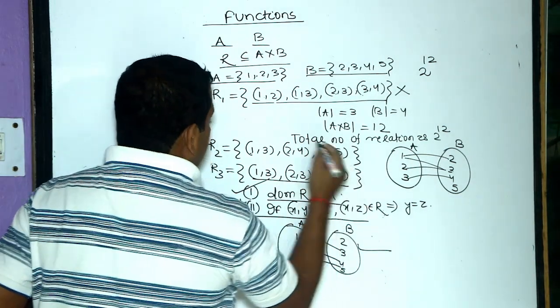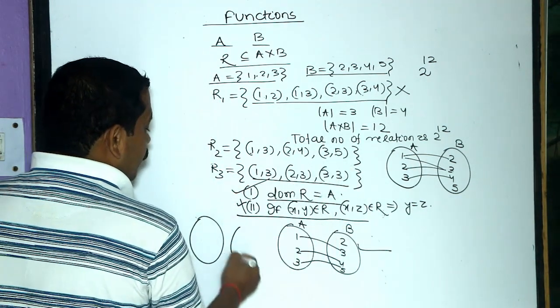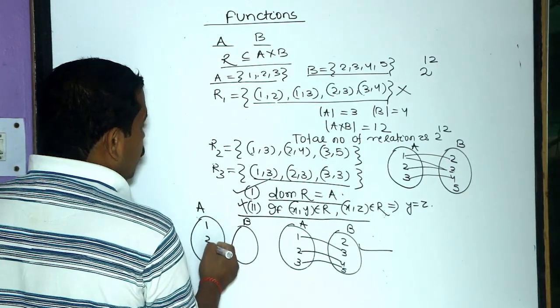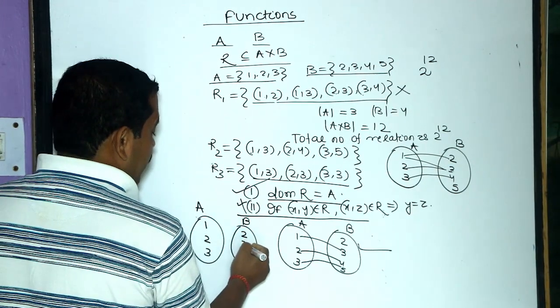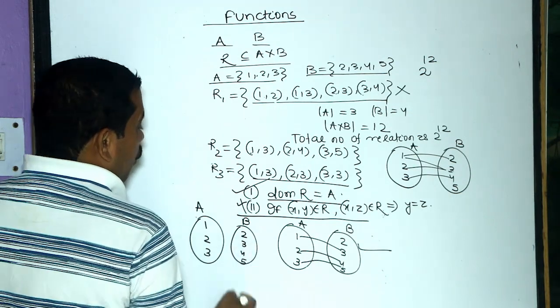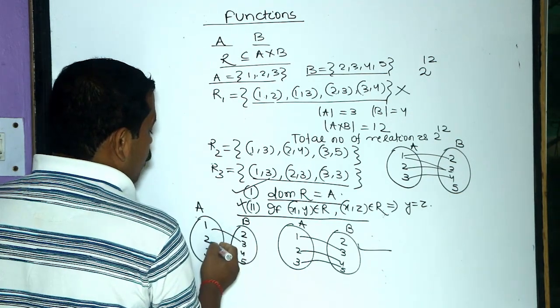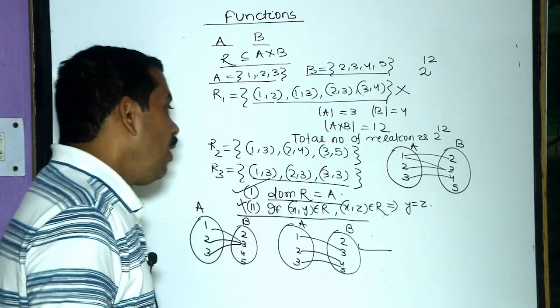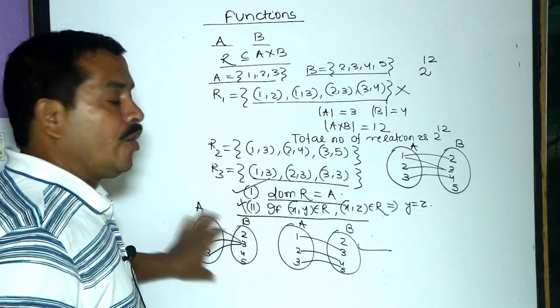Consider the case of R3. Here it is A and it is B. 1, 2, 3 and 2, 3, 4, 5. 1 goes to 3, 2 goes to 3, 3 goes to 3. This is also a function. The condition is only for A, not for B.